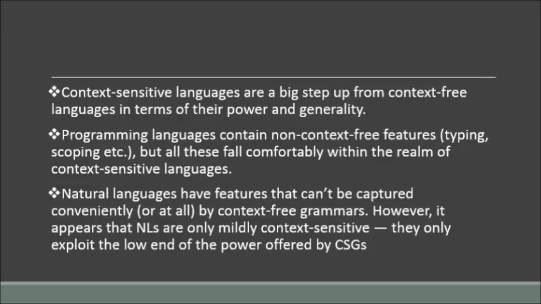Context-sensitive languages are a big step up from context-free languages in terms of their power and generality. Programming languages contain non-context-free features, for example typing, scoping, etc. But all these fall comfortably within the realm of context-sensitive languages. Natural languages have features that can be captured conveniently by context-free grammars. However, it appears that natural languages are only mildly context-sensitive. They only exploit the low end of the power offered by context-sensitive grammars.